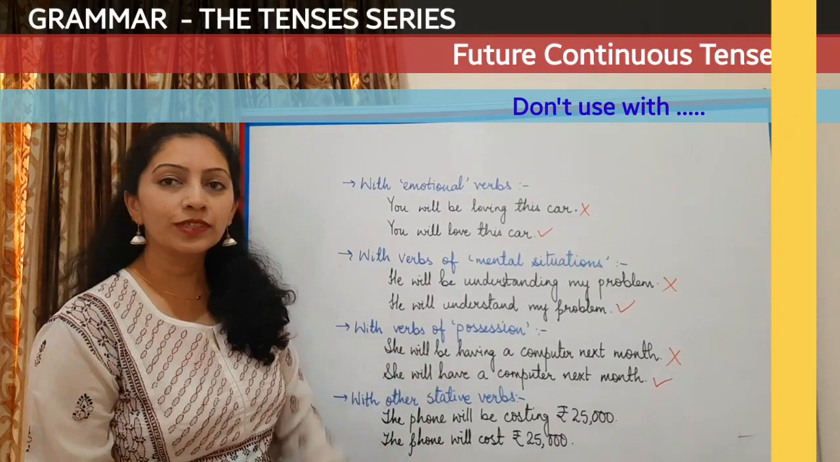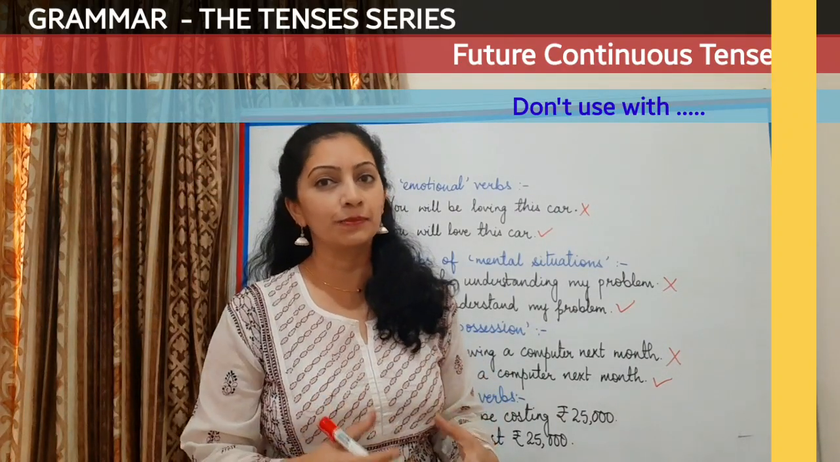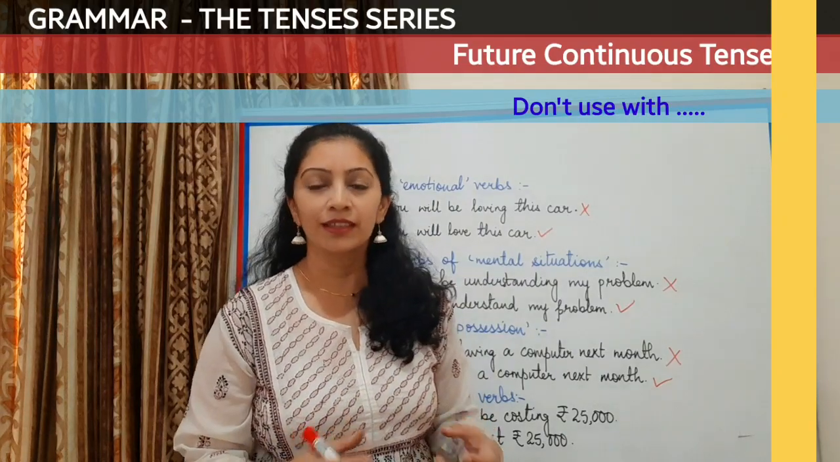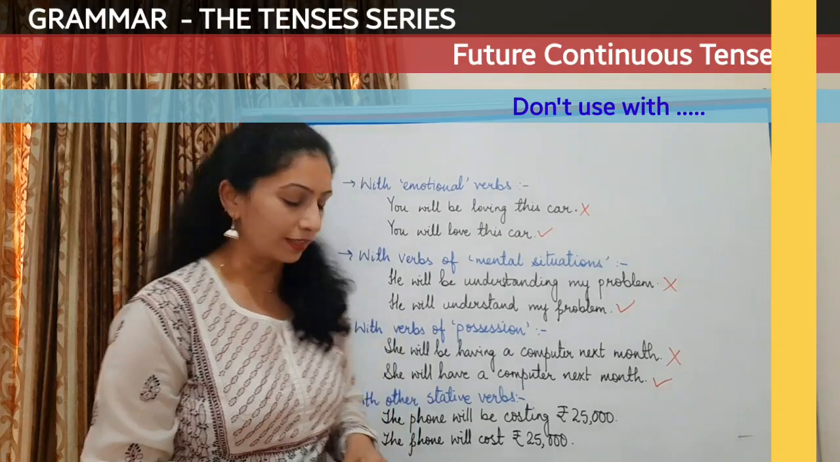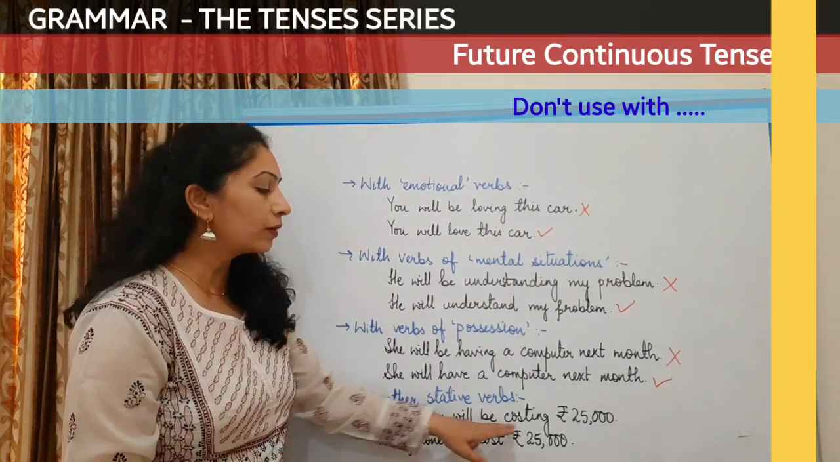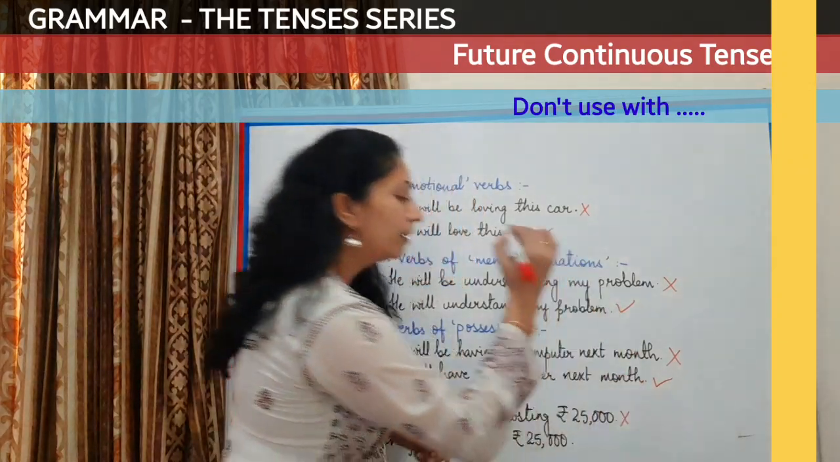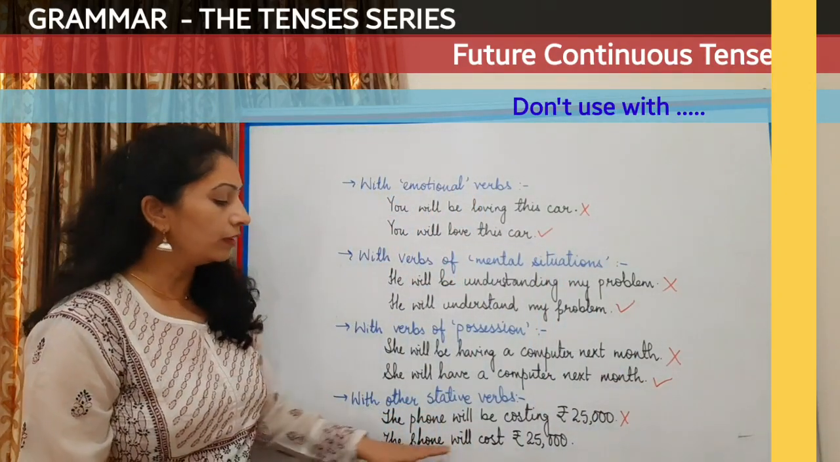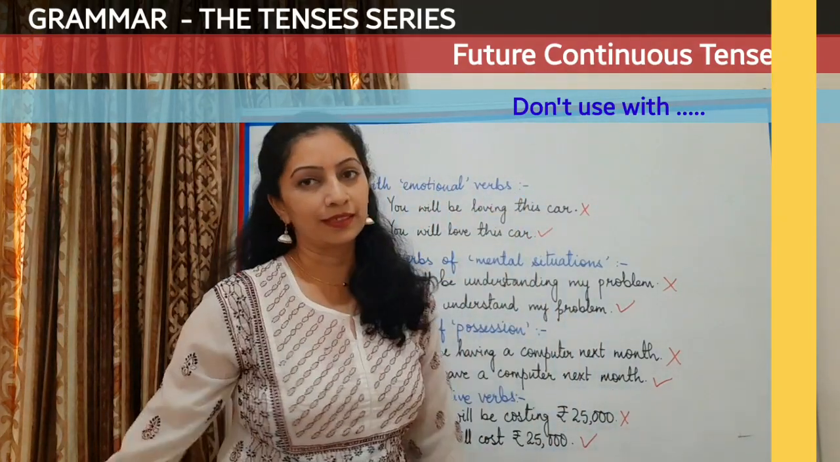Any other stative verb. Now stative verbs are those verbs which do not show an action explicitly, a very active action. Such verbs will also not be used in continuous tense. For example, the phone will be costing 25,000 rupees. No, that's absolutely wrong. Instead, we will say the phone will cost 25,000 rupees.